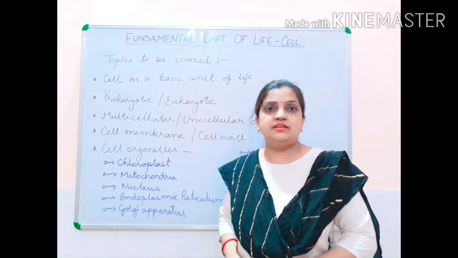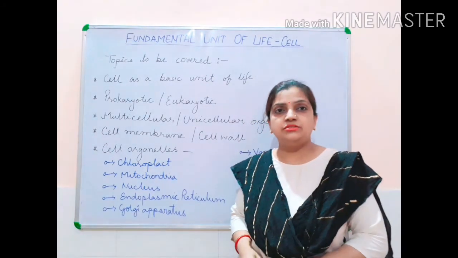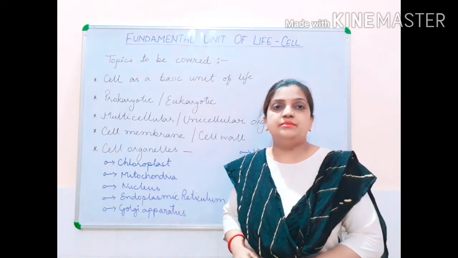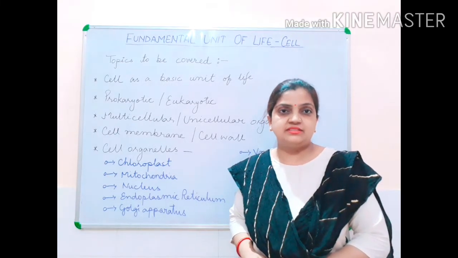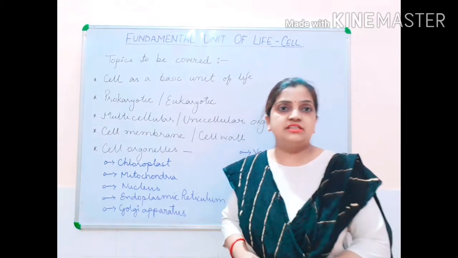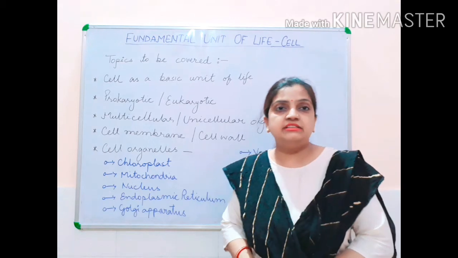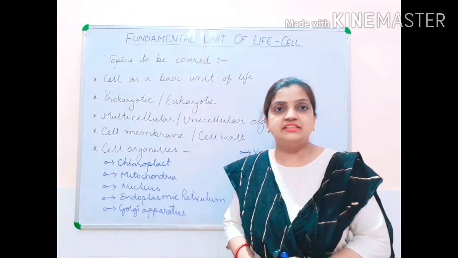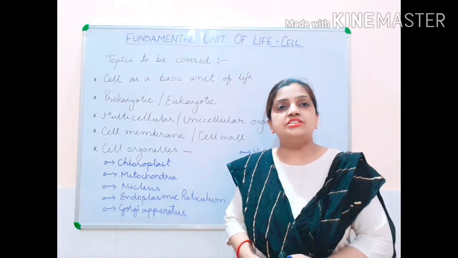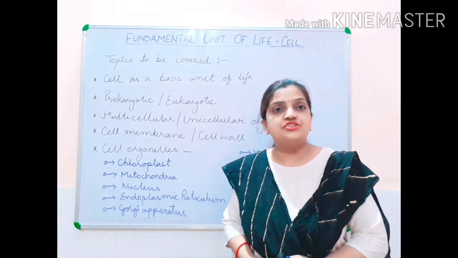Children, I'll be taking your biology, and the whole biology portion comprises 6 chapters in your class 9 syllabus. The names of the 6 chapters are: the first one is the fundamental unit of life, that is your cell. The second chapter in biology which you have to study is tissue.